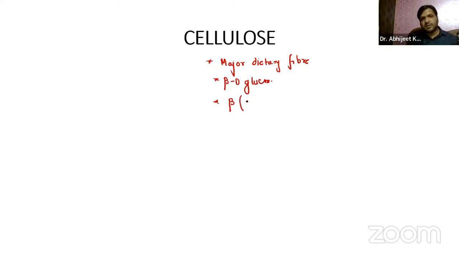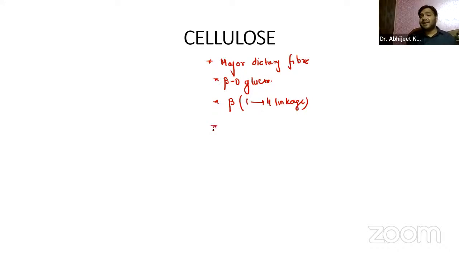Now coming on to the next one, that is cellulose. Remember, guys, cellulose is the major dietary fiber. It is composed of beta D glucose, and it has the beta 1 to 4 linkage.